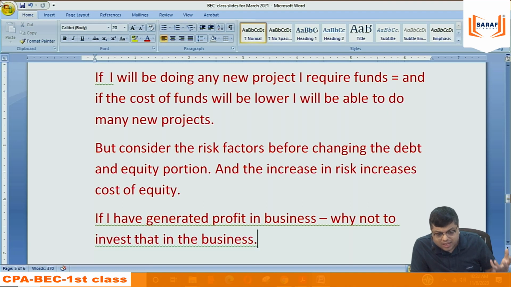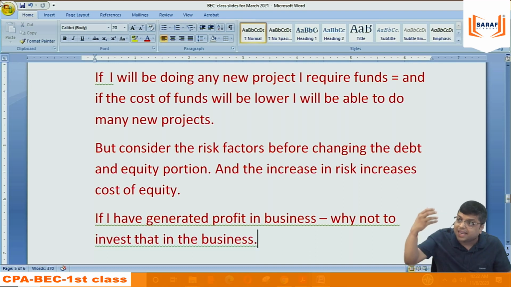And those companies where they are not getting adequate earnings, or where they are paying a huge amount of dividend, have to arrange funds for their growth purposes. For any new venture, they have to arrange funds. So I can say that the source of funds, that is debt or equity, also depends upon how much earnings we are generating, and out of those earnings, how much dividend we are paying to the shareholders. The source of funds depends upon the company's dividend policy. The source of funds depends upon what project we can do. What are the opportunities available?